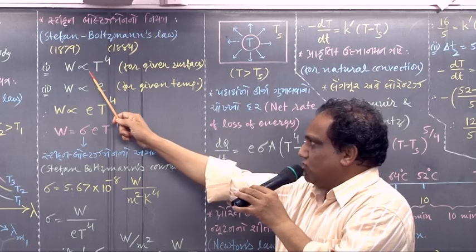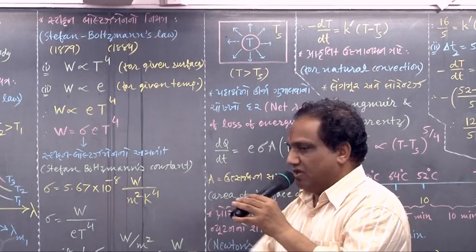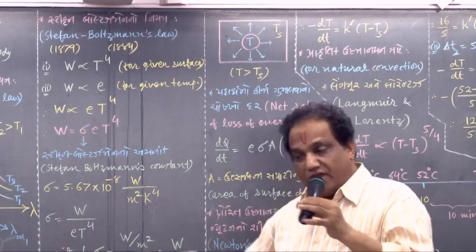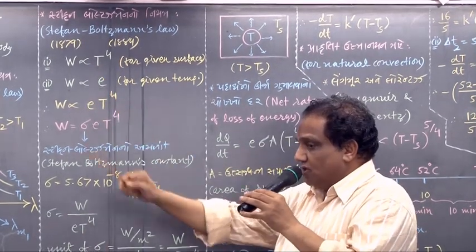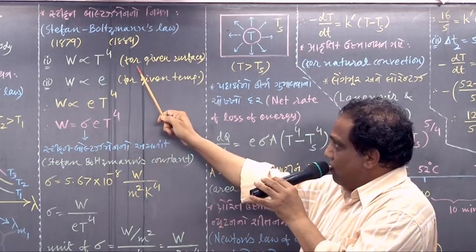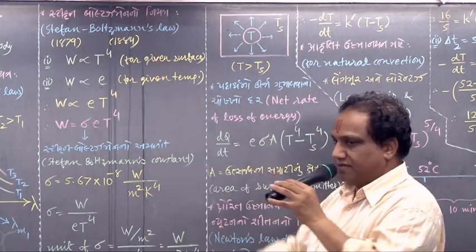It is directly proportional to the fourth power of absolute temperature. When you change temperature, you should not change the surface. So the surface is remaining the same. That's why I'm writing for a given surface.